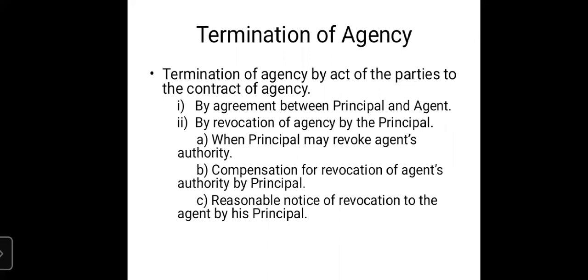Now we will be discussing the last part of agency, and that is termination of agency, how an agency is terminated or how it can be terminated.